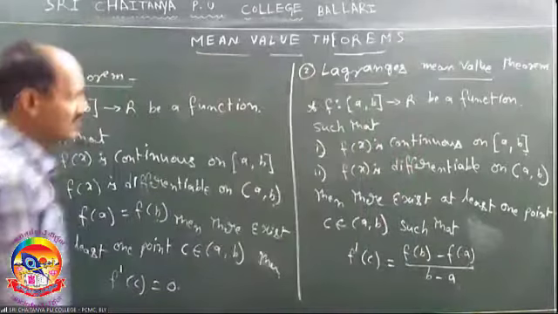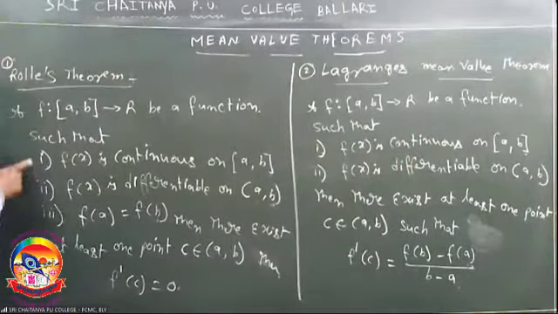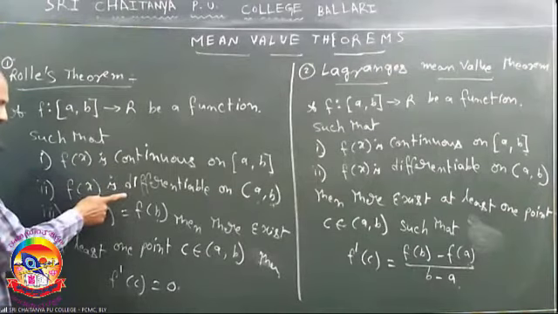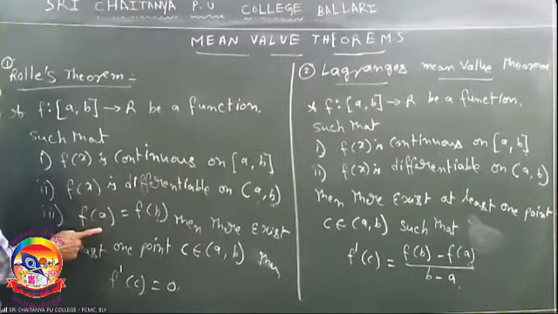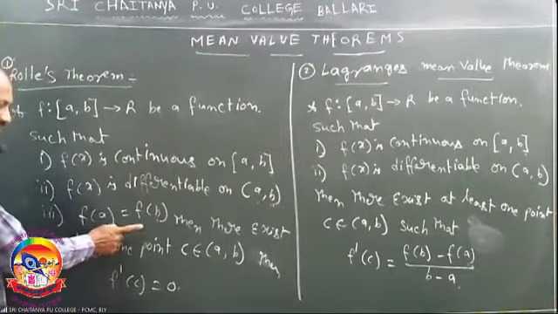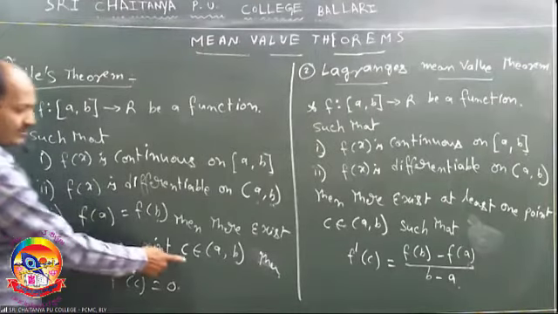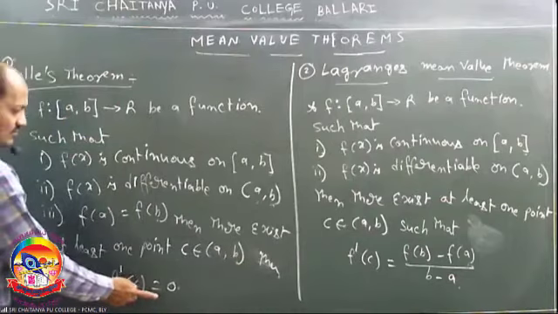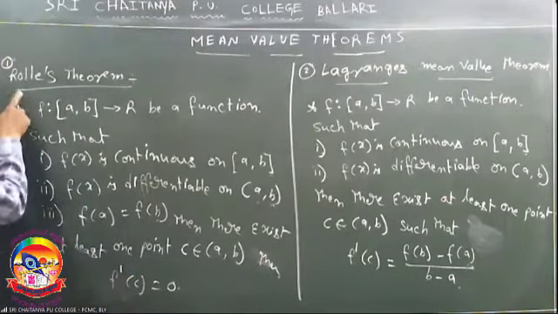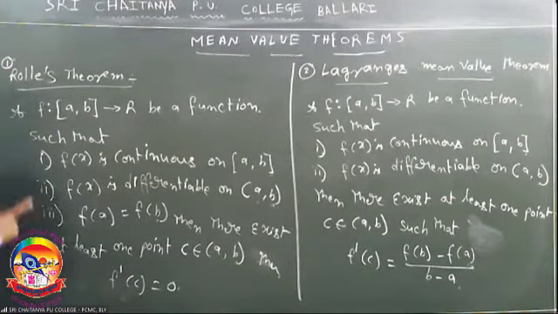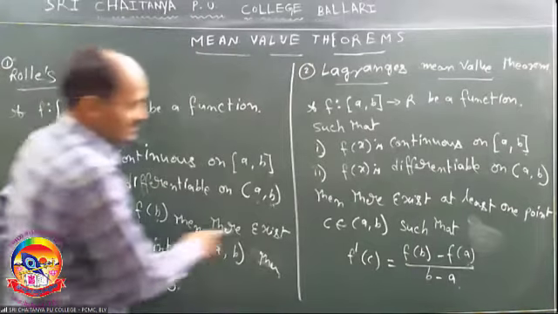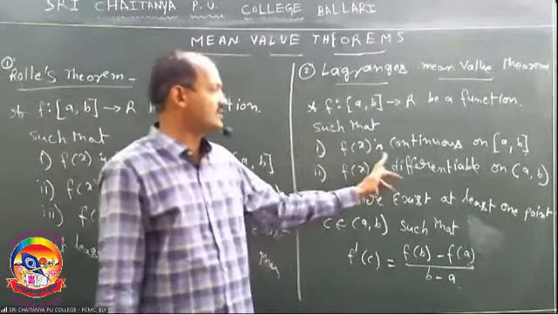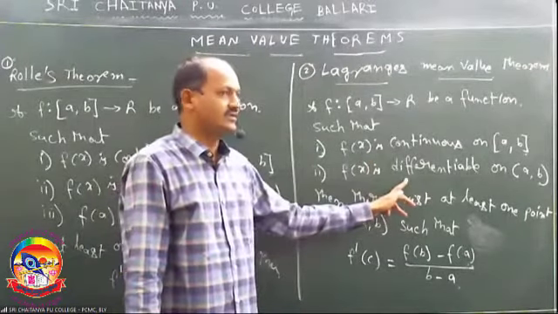For Rolle's theorem, three conditions: first, continuous; second, differentiable; third, f(a) is equal to f(b). Then there exists at least one point c in (a, b) such that f'(c) is equal to 0. Rolle's theorem has three conditions, while Lagrange's mean value theorem has only two: continuous and differentiable.